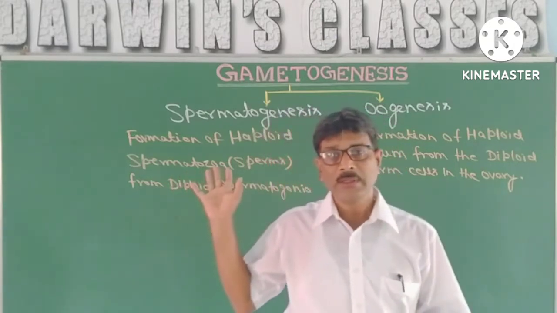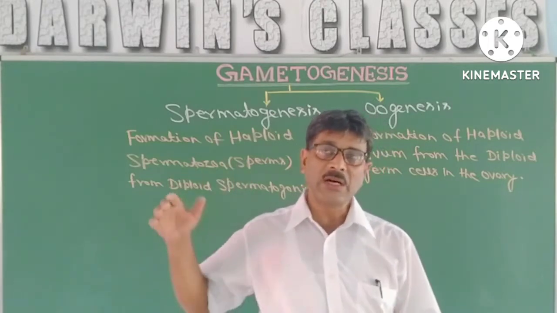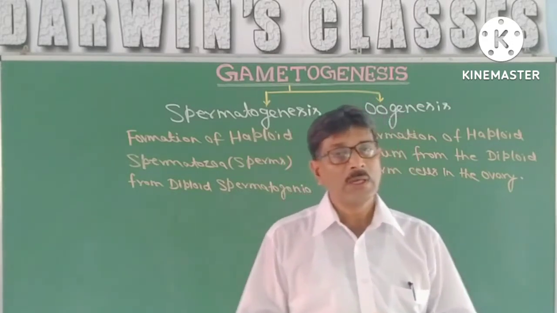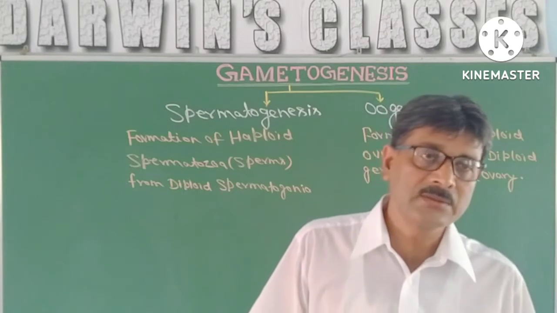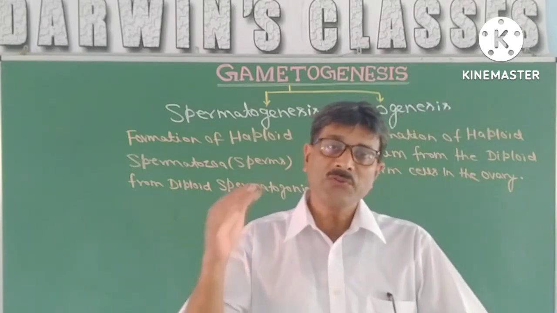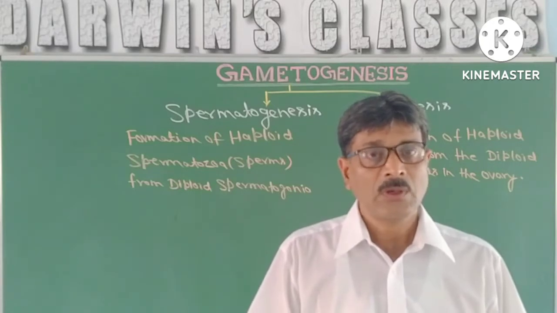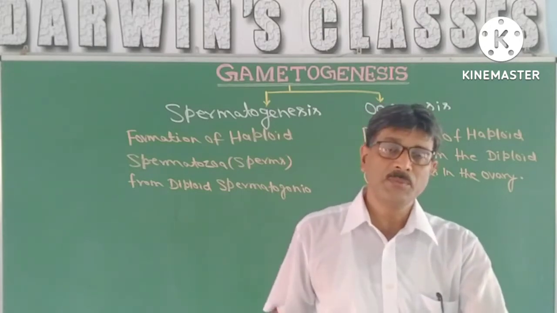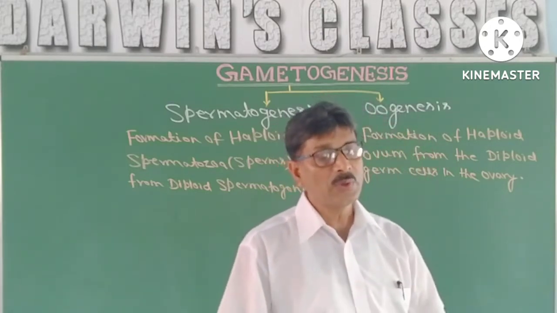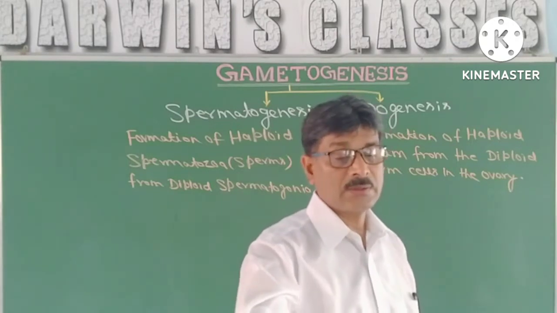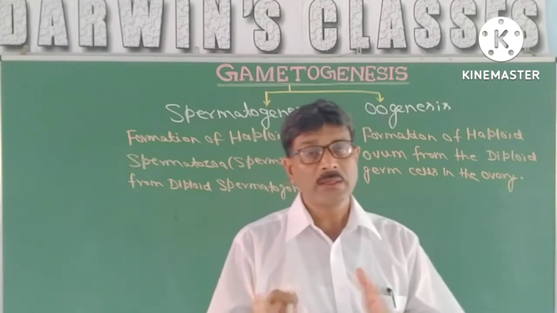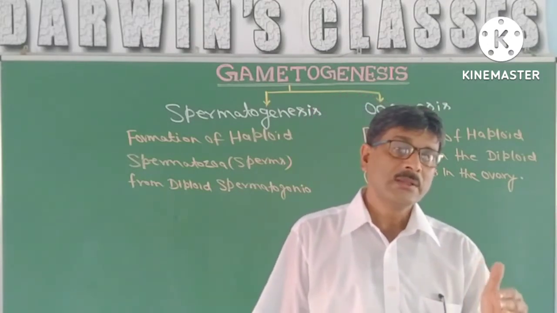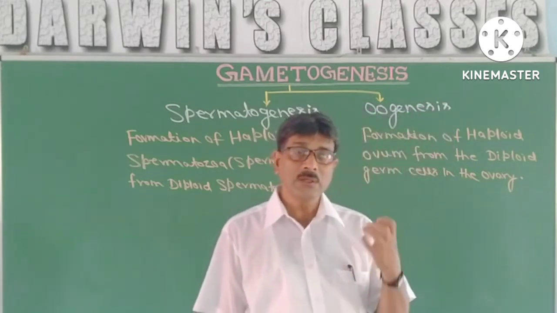So first of all, it is a lifelong process. That means after puberty it is going on for the whole life. Although after the attainment of age 60 years or so, the number of sperms may be lesser, or the motility and the vitality of the sperm may get reduced. But in case of female, what happens? The oogenesis occurs only from menarche to menopause. Whenever there will be menopause, there will be no menstrual cycle. That means there will be no further development of the egg.